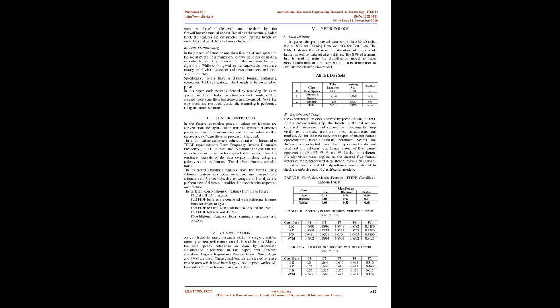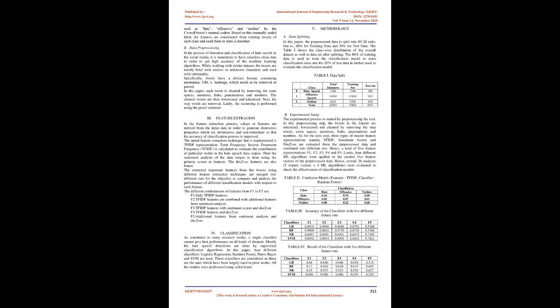A. Data splitting. In this paper, the pre-processed data is split into an 80-20 ratio, that is, 80% for training data and 20% for test data. Table I shows the class-wise distribution of the overall dataset as well as the dataset after splitting. The 80% of training data is used to train the classification model to learn classification rules, and the 20% of test data is further used to evaluate the classification model.